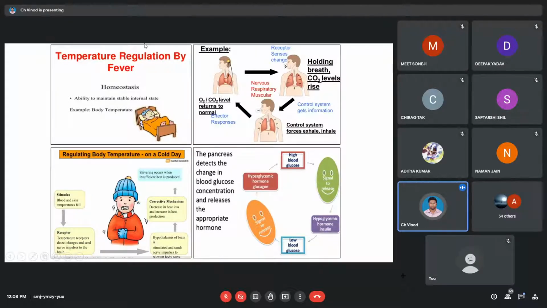At that point of time, it has to be brought back to normal. So how are we doing it? We have a mechanism. Let me just explain the mechanism. First, we have a normal blood sugar. Let's say because of some kind of food that we have taken or some other mechanism, our sugar levels have gone up in the blood. This is detected by a sensor which looks at the sugar content in the blood. It reports the same to the pancreas. Now the pancreas will be targeting the liver. How do they target? They will be releasing a hormone called insulin.